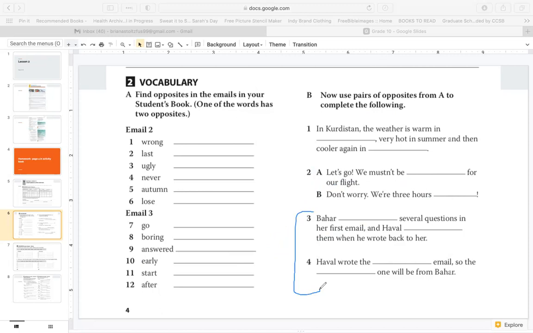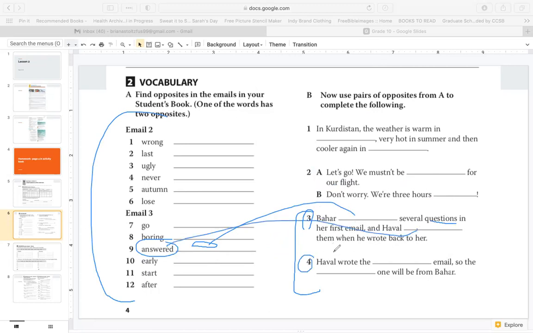Okay, hopefully you found the answers. Number 3, Bahar asked several questions in her first email, and Haval answered them when he wrote back to her. So we're talking about questions. So which one is it? This one. Bahar asked several questions in her first email, and Haval answered them when he wrote back to her.